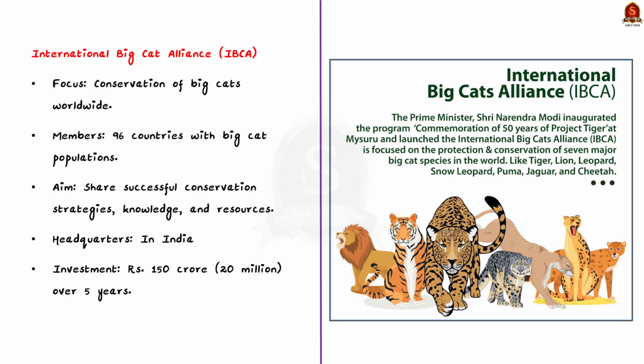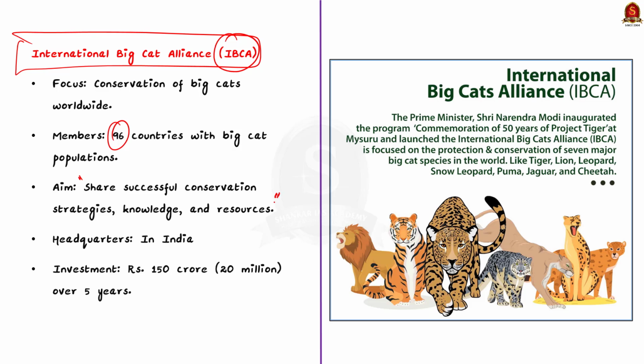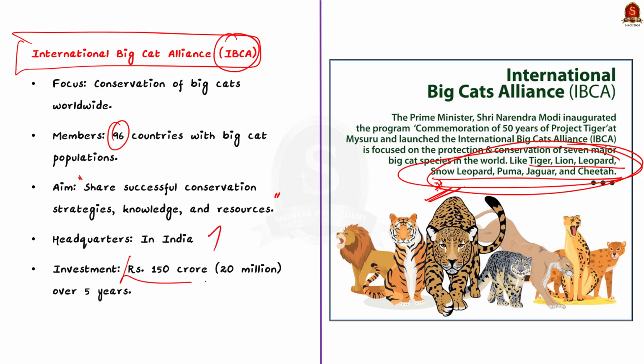See, India is taking a major step forward in wildlife conservation by starting the International Big Cat Alliance. This is because India has had success in growing its own big cat population, especially tigers. This alliance will bring together 96 countries that are home to big cats. Its goal is to share knowledge, resources and successful strategies to protect big cats like lions, tigers, leopards, snow leopards, pumas, jaguars and cheetahs. The headquarters of this global initiative will be in India. Moreover, the Indian government is investing 150 crores over 5 years to kickstart this project.